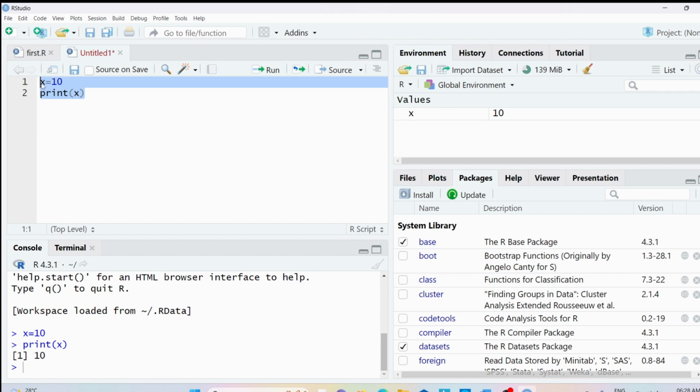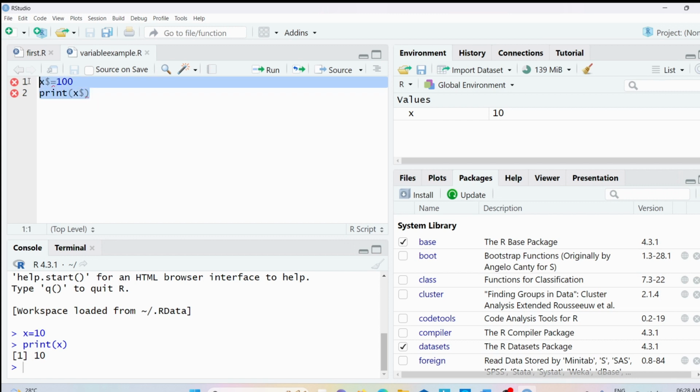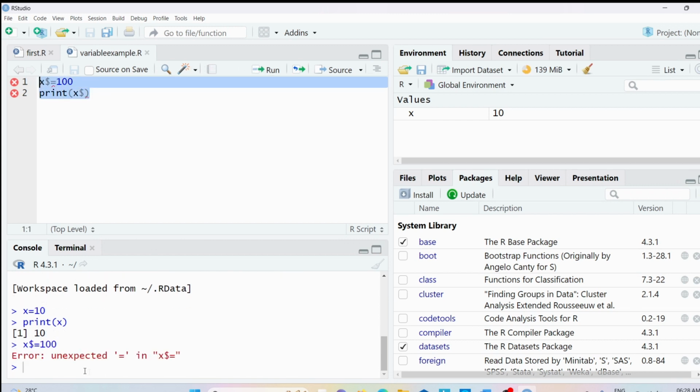What is the rule number 2 I have told? You cannot use any special symbols other than dot and underscore. Let me use the special symbol called dollar, and I will assign the value as 100, and then I will write print x dollar. Let me save it, and let me keep the name of the file as variable example, and it is saved as .R. Let me select this code and run it for you. Now you can see we got an error, unexpected assignment operator in the x dollar.